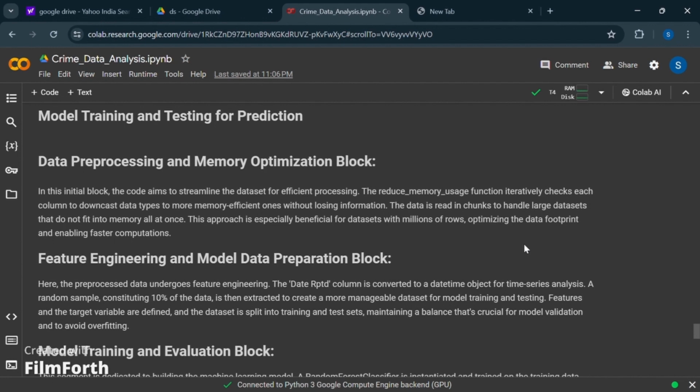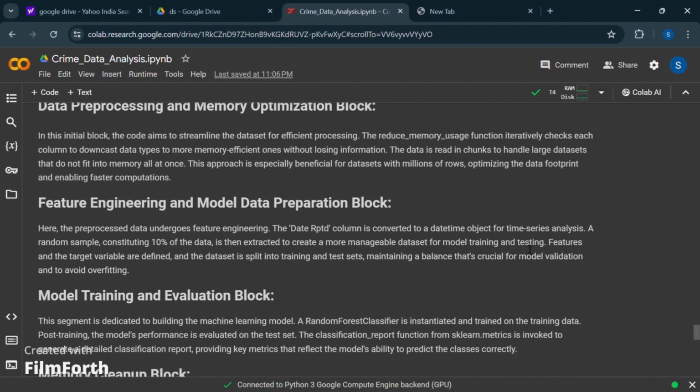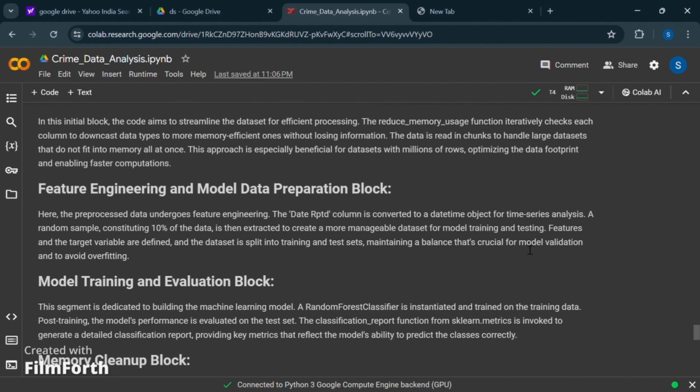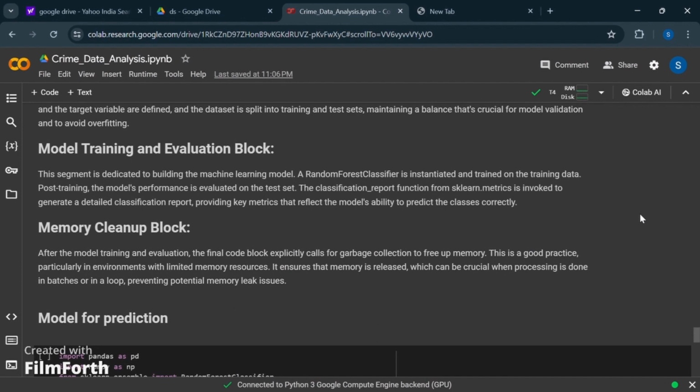A random sample constituting 10% of the data is then extracted to create a more manageable data set for training and testing. As the data won't fit into memory all at once, we had to make it into chunks and run them one by one. This would be beneficial for the code not to take load and shut down the Colab, or to not exceed memory.